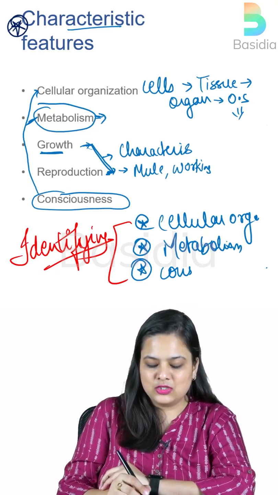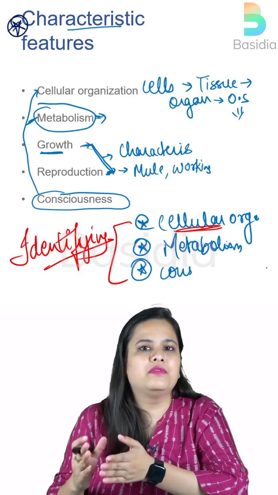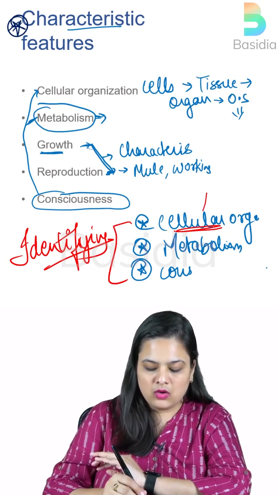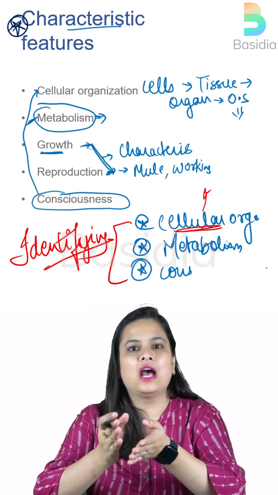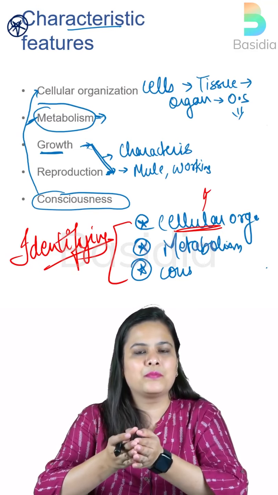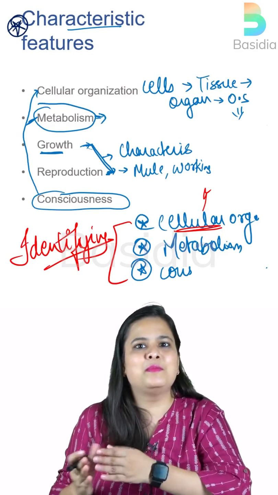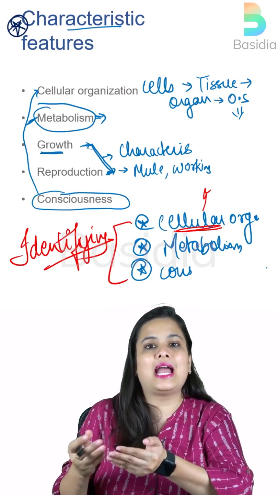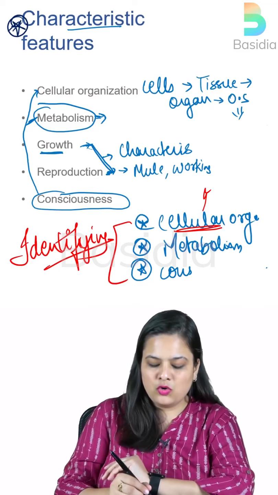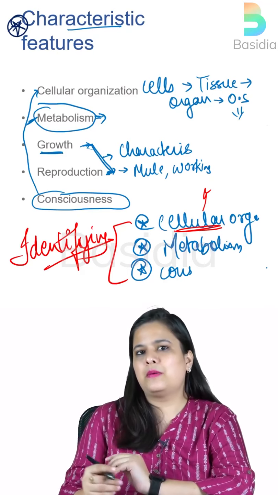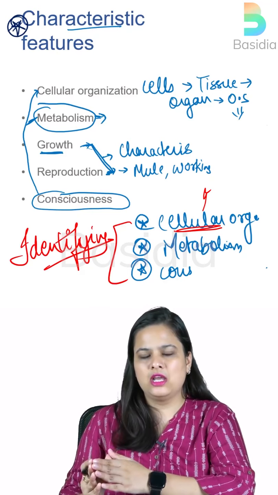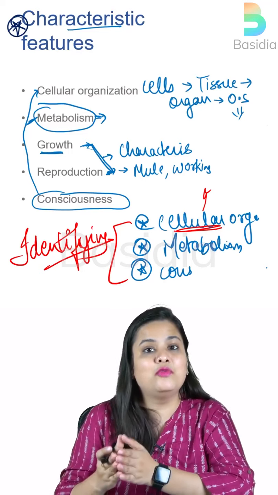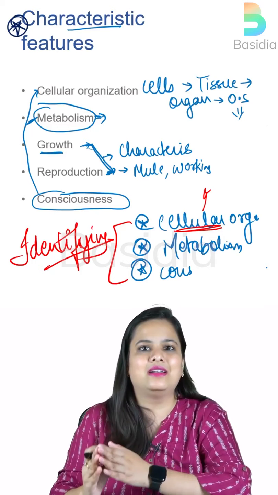Why exactly? So cellular, let's say we say that cells are the structural and functional unit of an organism. Now the important function and how exactly we know that this cell is alive, its capability to continuously metabolize, isn't it? Or performing one or the other activity. And for cells, the activity is metabolism, isn't it? So in absence of this, for example, this cell is not metabolizing anything. So we can simply consider it as a non-living or a dead cell. And that is how we differentiate between a living cell and a dead cell, right?